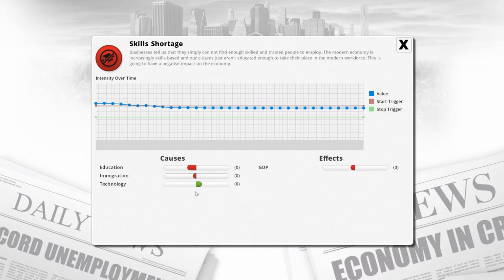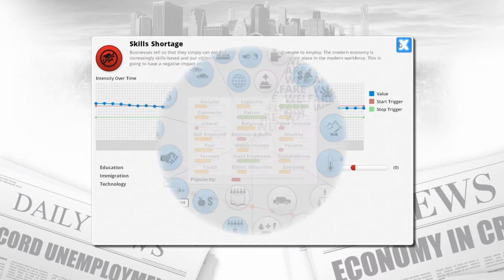What causes it? So education lowers our skills shortage. Immigration lowers it, and technology increases it. Okay, so the more technologically advanced we are, the more shortages we have in skills because there are less people who are able to have this level of knowledge in that tech. But if we got more immigration, that would fix it, and more education would fix it. So those are some options we could go into.